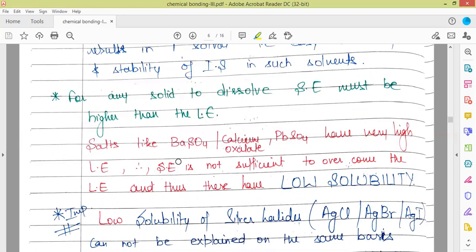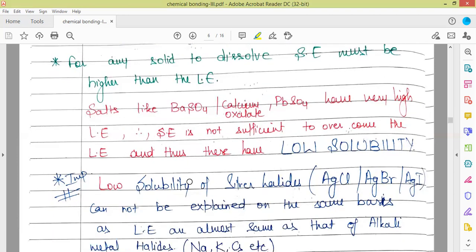That is why their solubility is very, very low in comparison to other ionic solids. The solvation energy is not sufficient to overcome the lattice energy and break the lattice. That is why these have low solubility.